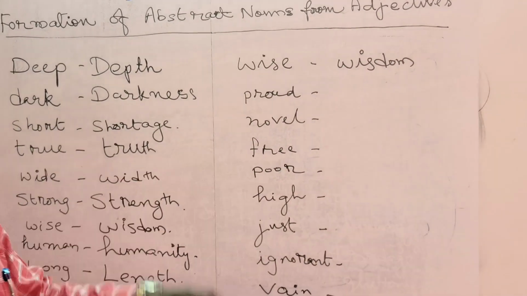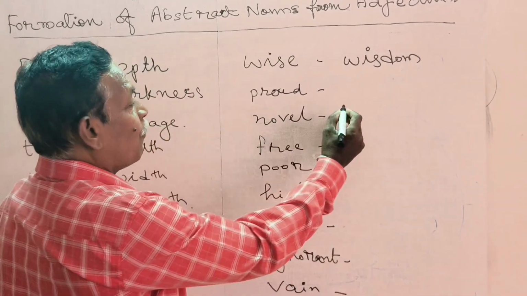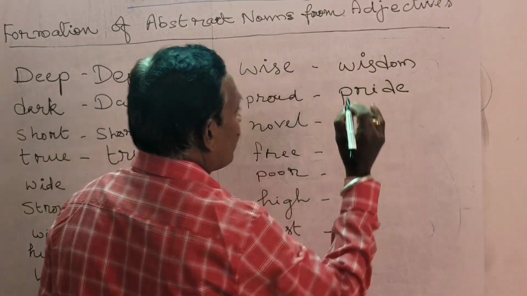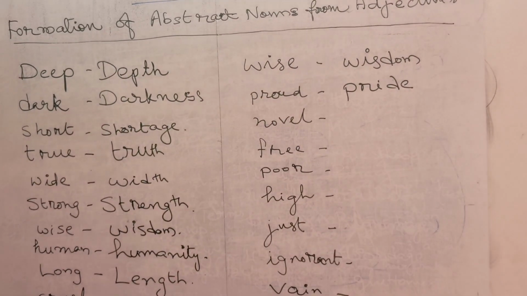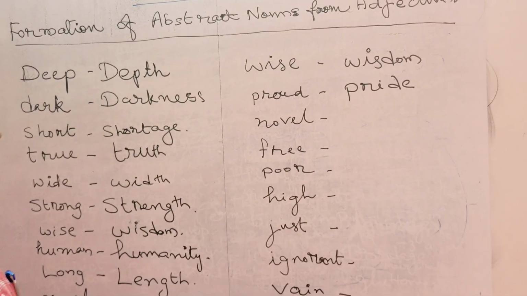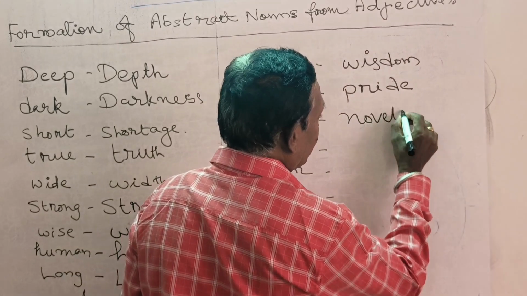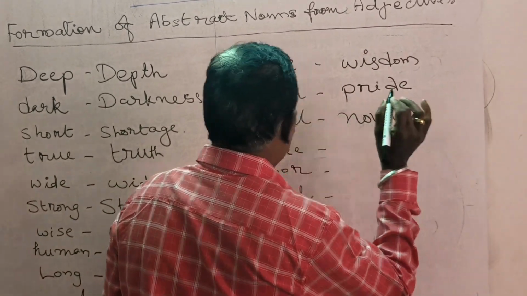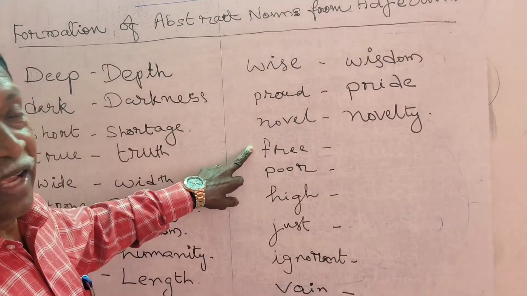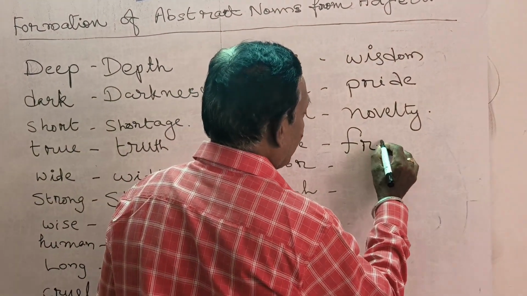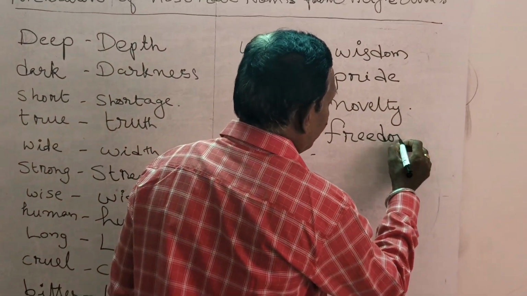Next word is proud. The abstract noun for proud is pride. Novel. The abstract noun for novel is novelty. Free. The abstract noun for free is freedom.